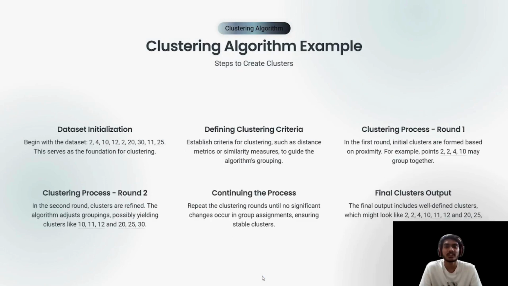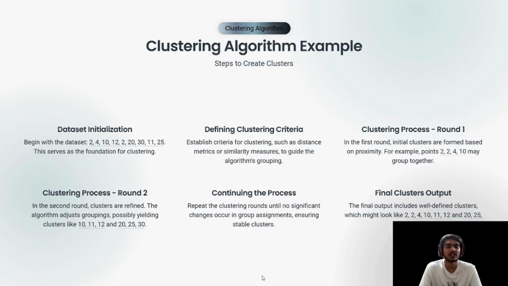Clustering algorithm example, steps to create clusters. Dataset initialization. Begin with the dataset 2, 4, 10, 12, 3, 20, 30, 11, 25. This serves as the foundation for clustering. Define clustering criteria. Establishing criteria for clustering, such as distance metrics or similarity measures, to guide the algorithm's grouping.